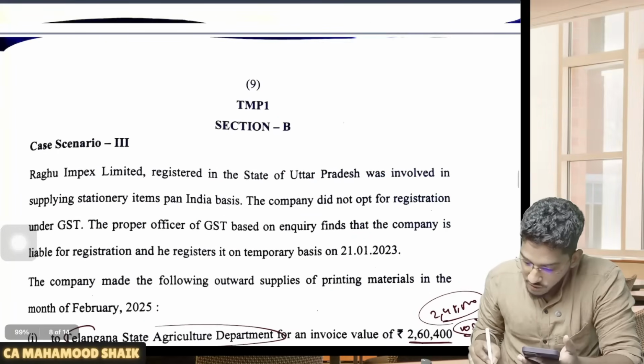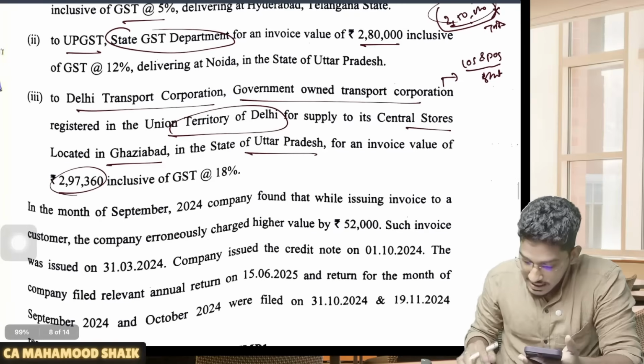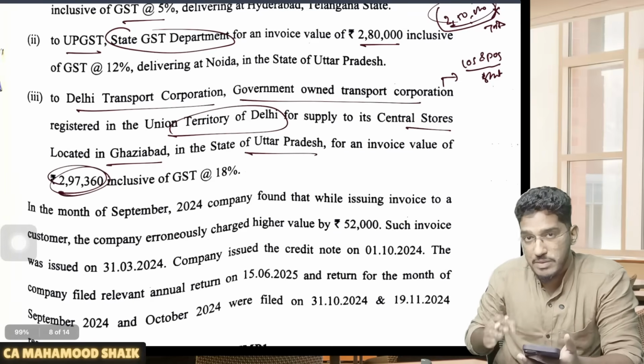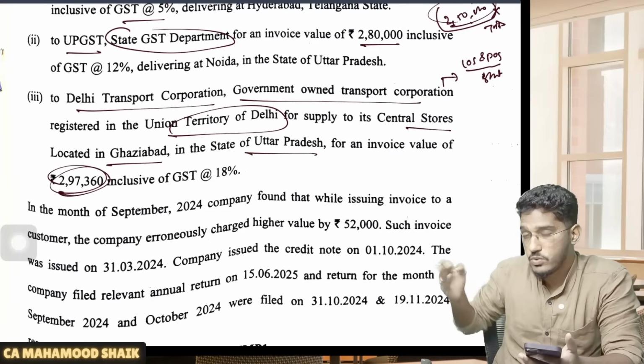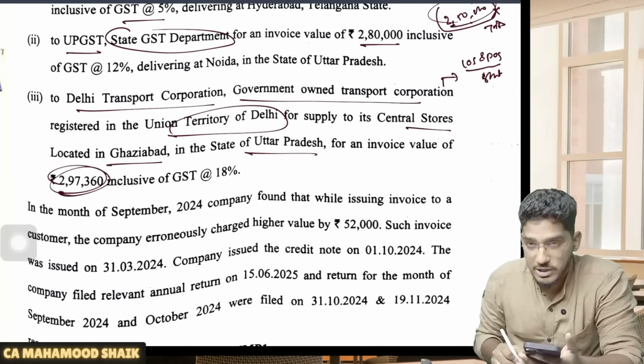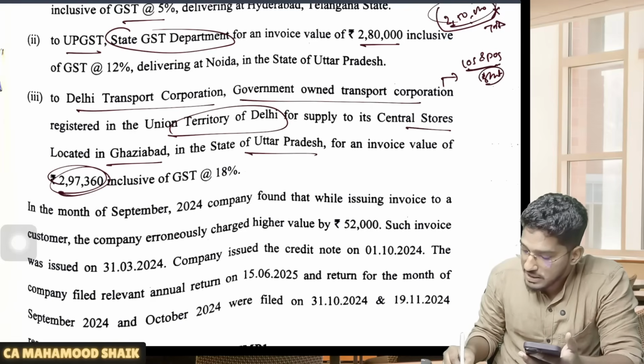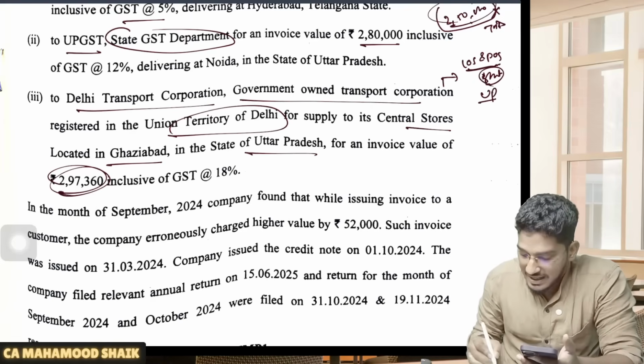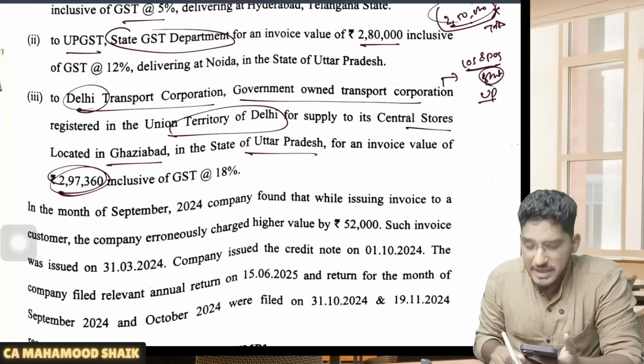In the given case, the location of the supplier is Uttar Pradesh. Here, the place of supply is also Uttar Pradesh. Why? Because in case of goods involving movement, the place of supply is wherever the transit comes to an end. So the location of the supplier and the place of supply both are in UP, whereas the location of the recipient is in Delhi.